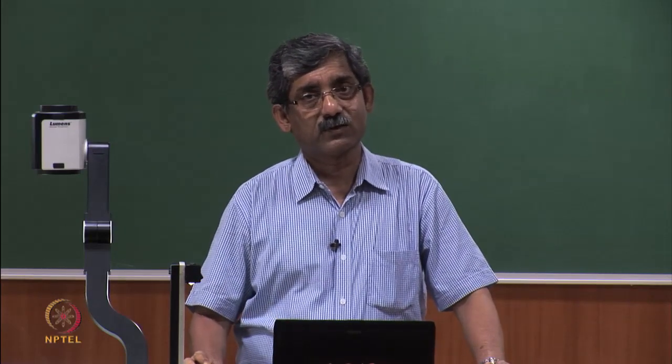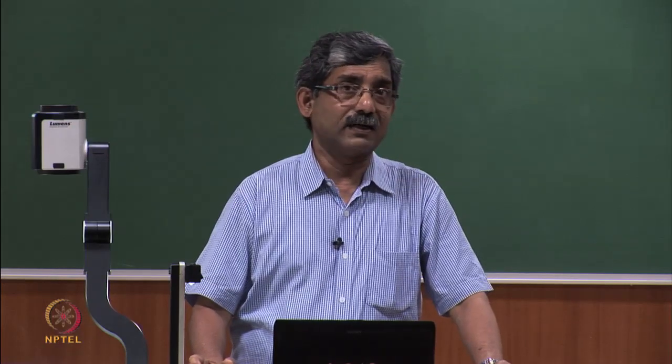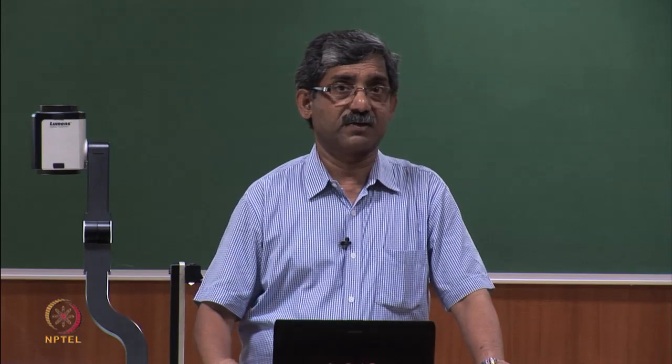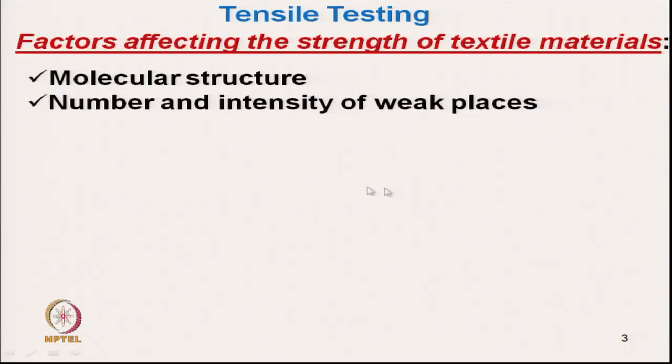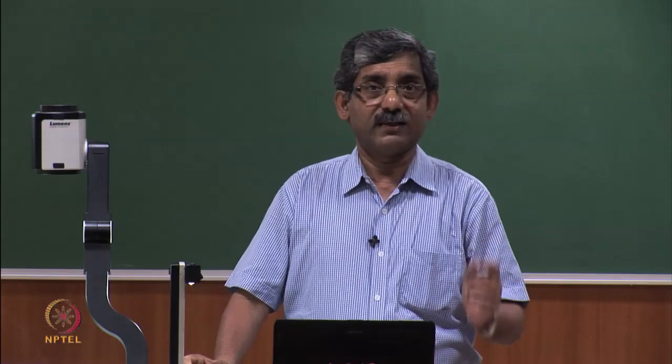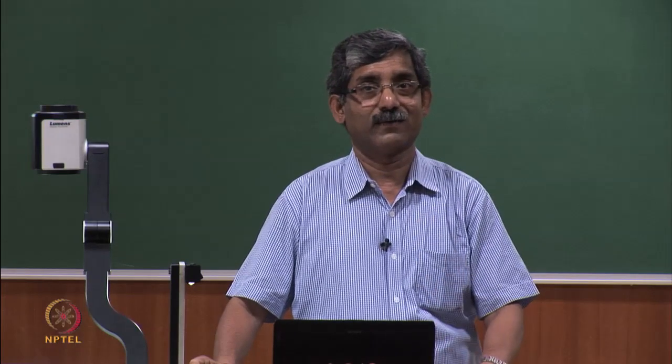Higher molecular orientation will result in better strength characteristics. Second, number and intensity of weak places. Basically, the strength of any material is the strength of its weak point.